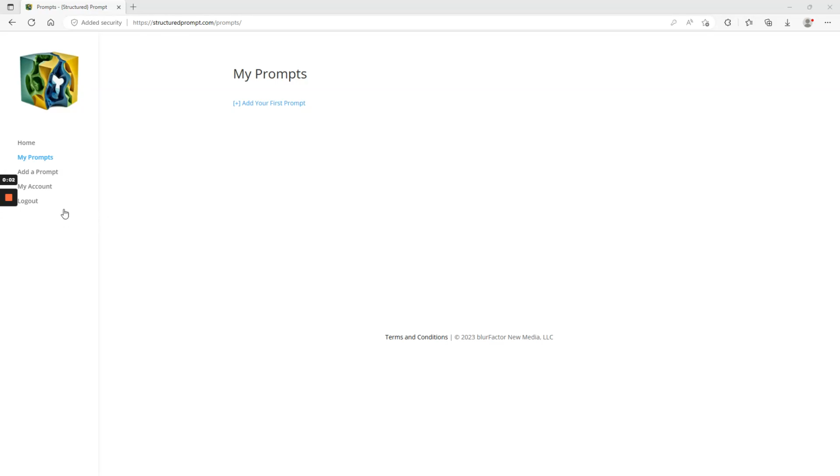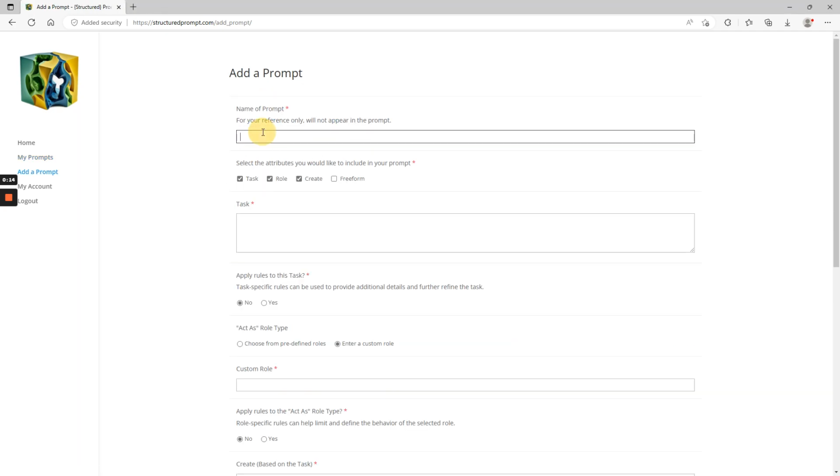Hey, this is a quick run through of where we are so far on the structuredprompt.com site. I'm logged in as a new user who has no prompt, so I'm going to add my first prompt. I'll name it, and the name is just for my purposes. It doesn't appear on the prompt itself, so I'm going to call this my best day ever.